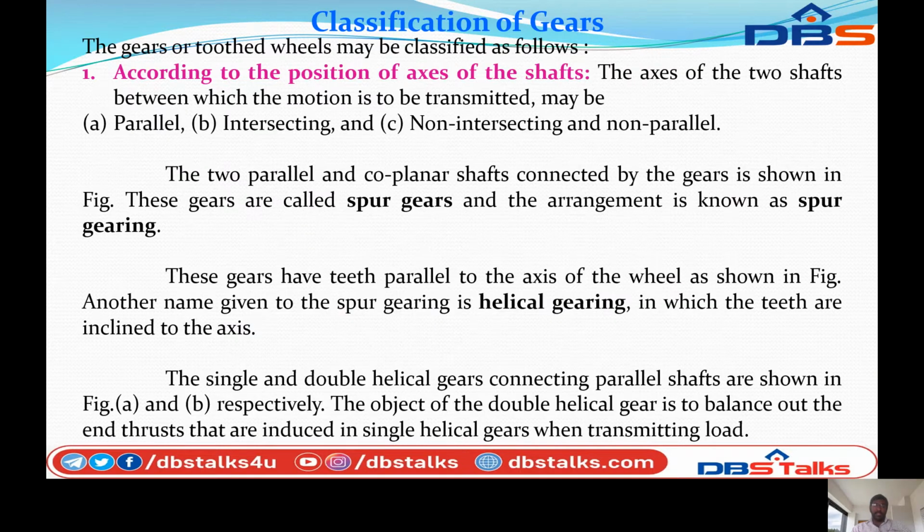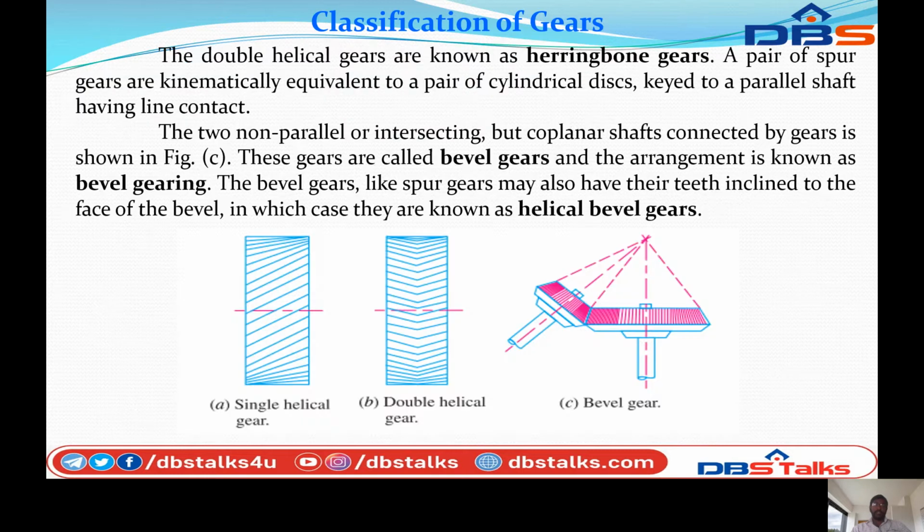The object of the double helical gear is to balance out the end thrust, which is induced in a single helical gear when transmitting load. The double helical gear is known as herringbone gear. A pair of spur gears is kinematically equivalent to a pair of cylindrical discs keyed to parallel shafts, having line contact.